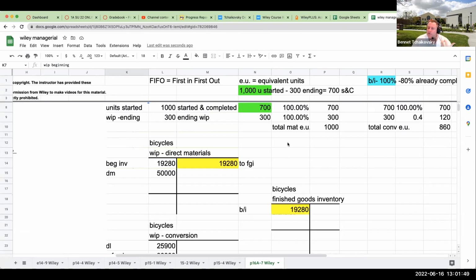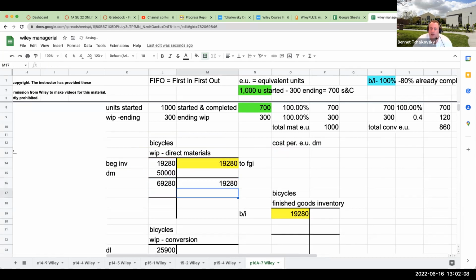So the next thing we're going to do is come up with our cost per equivalent unit. Our cost per equivalent unit for direct materials is going to be what? Well, if I look at what is in my direct materials, after I sent out those other costs, what do I have left? What I have remaining is 50,000.